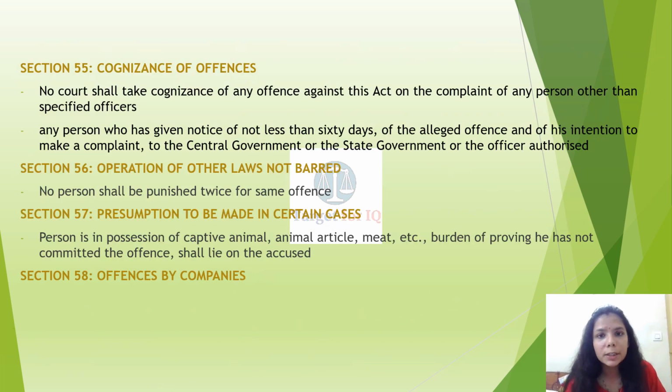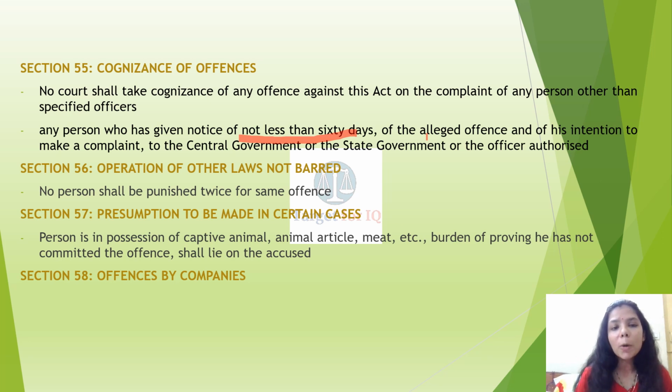Section 55, cognizance of offences. No court shall take cognizance on a complaint made by an officer other than the specified officer. So only on complaint of the specified officers can cognizance be taken by any court. Any person who has given notice of not less than 60 days of the alleged offence and his intention to make a complaint to the central government or state government, or an officer authorized, can make a complaint. So basically any common man, if he has to make a complaint, has to give a prior notice of 60 days.